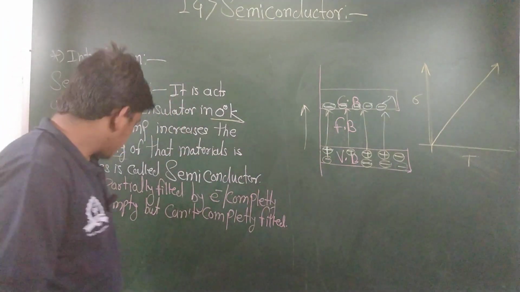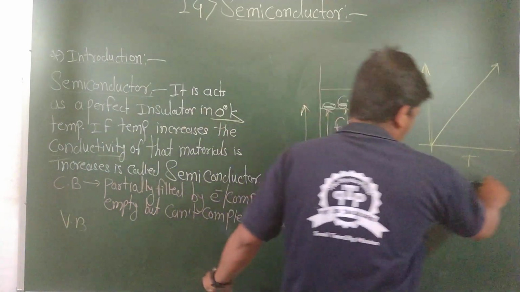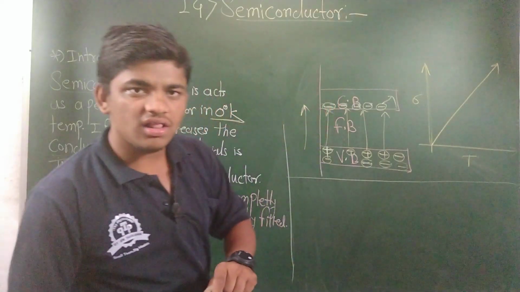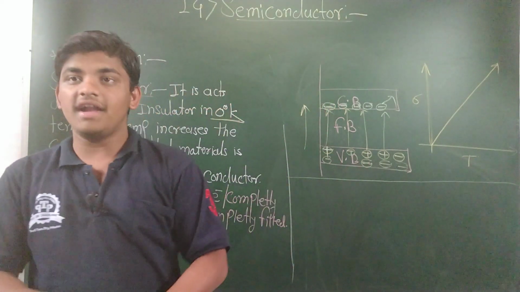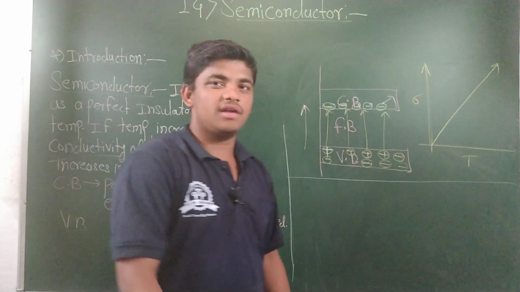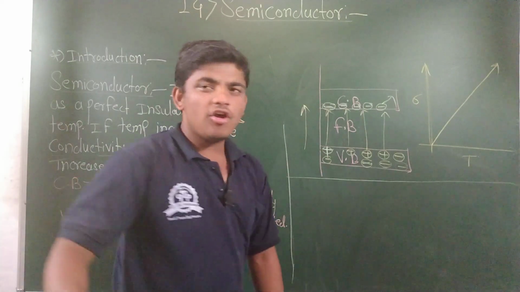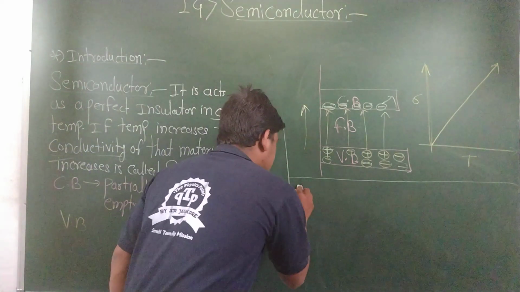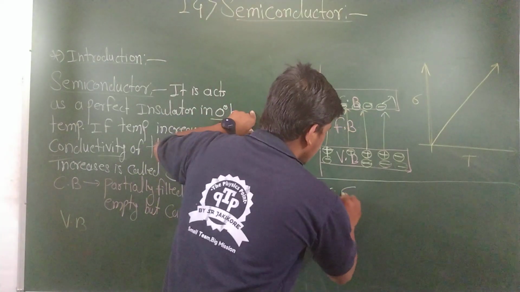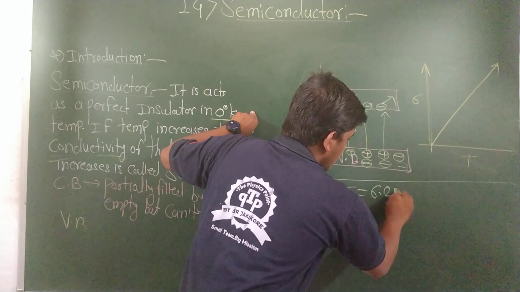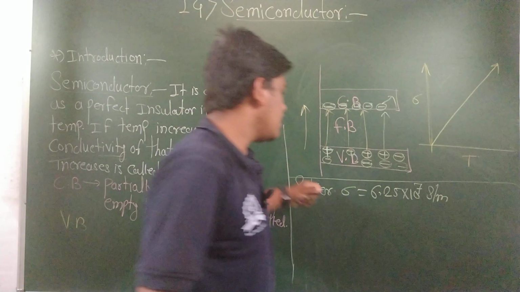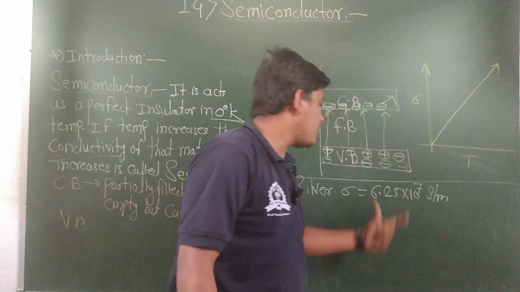Okay, let's see the conductivity of different materials: the conductivity of a metal, of a good conductor, of a good insulator, and of a good semiconductor. Silver is a good conductor. The conductivity of silver is 6.25 into 10 raised to 7 Siemens per meter. This is the highest conductivity of any material.